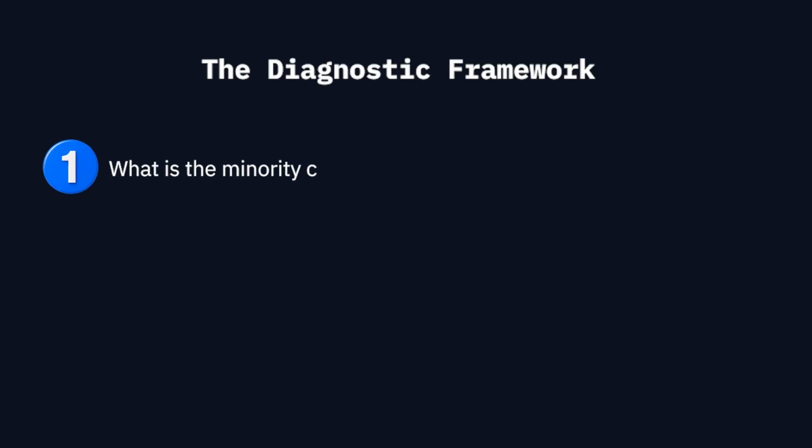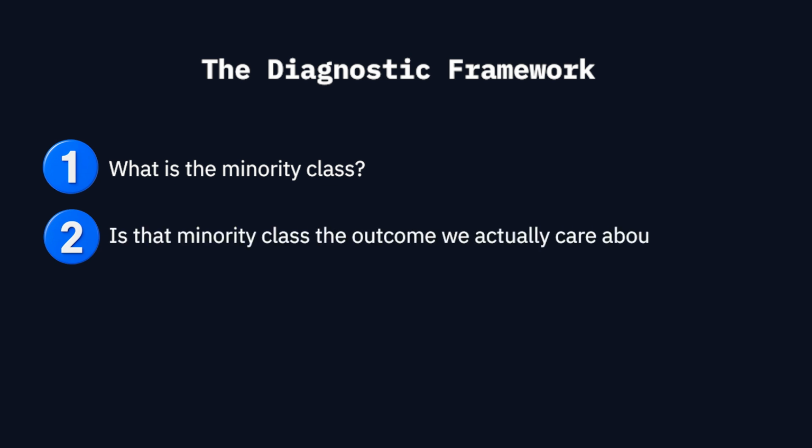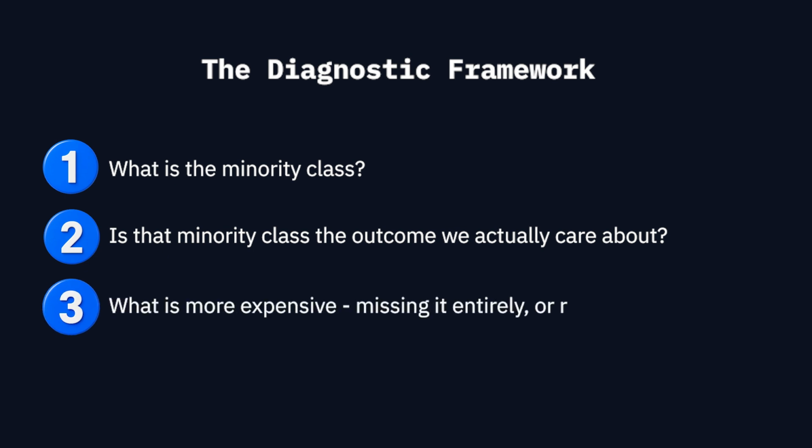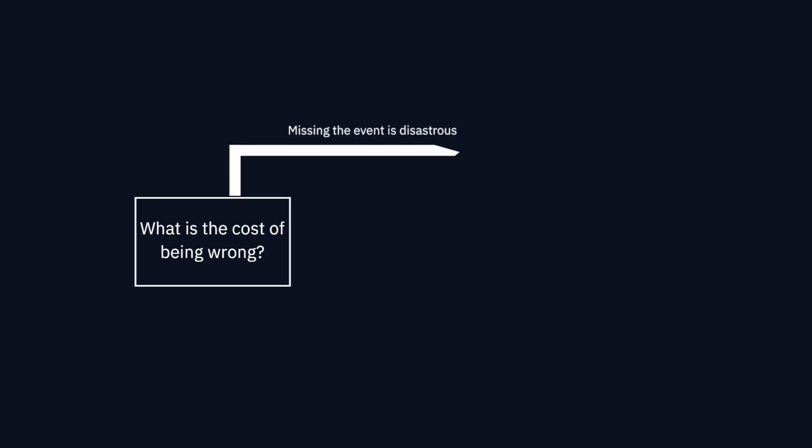So, before trusting a high accuracy score, ask three questions. First, what is the minority class? Second, is that minority class the outcome we actually care about? Third, what is more expensive, missing it or raising a false alarm? If missing a rare case is expensive, look closely at recall.